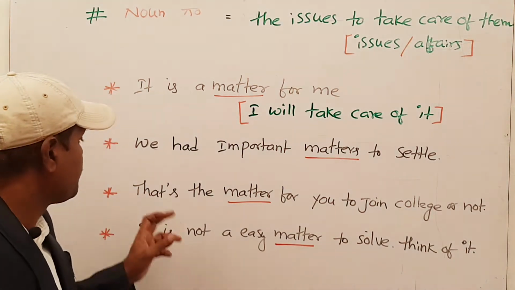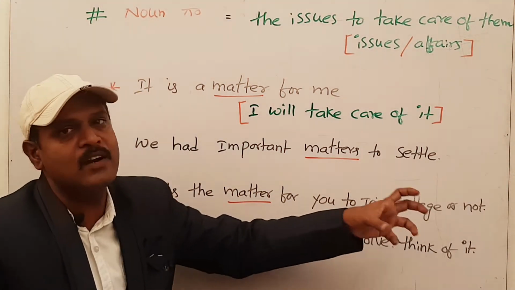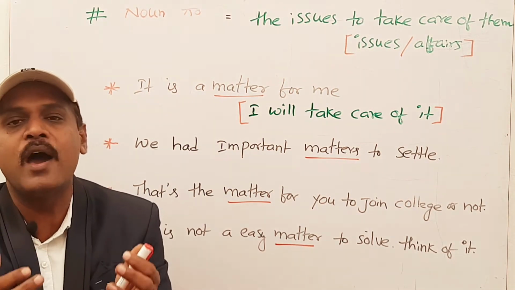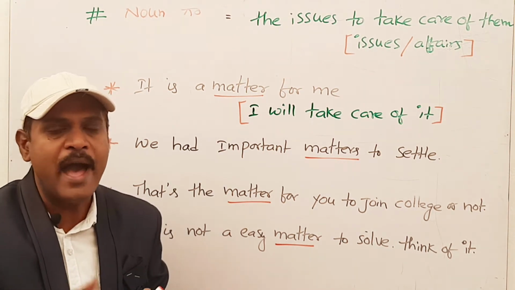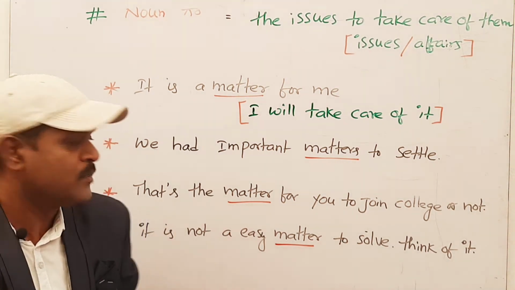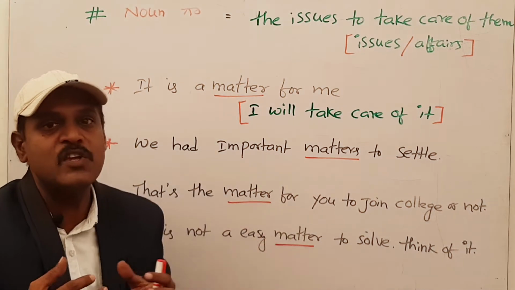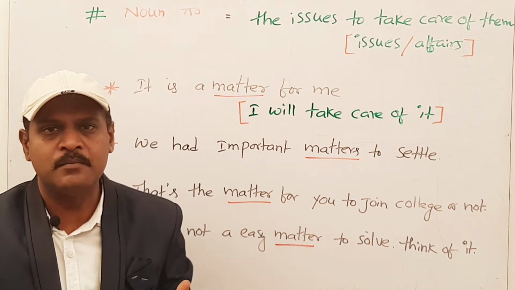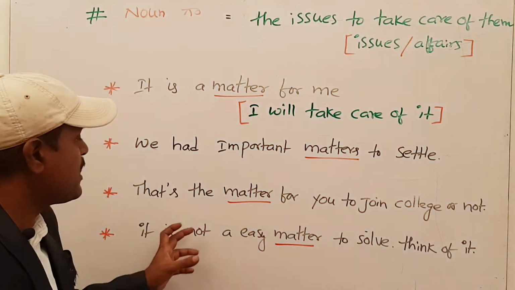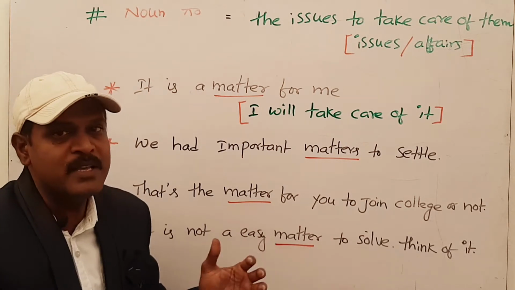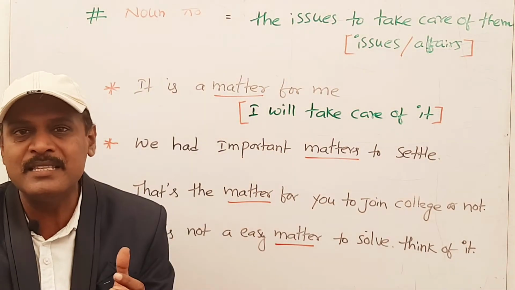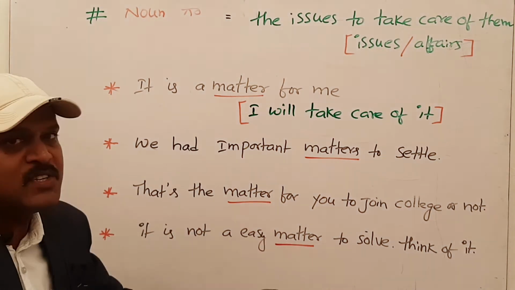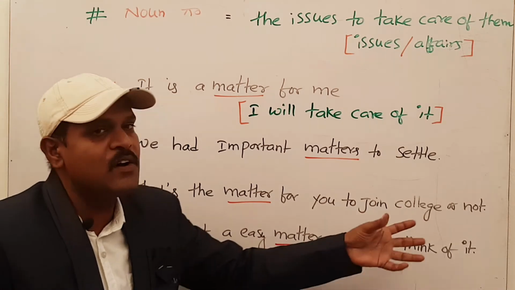The next one is, it is a matter for you to join college or not. That means it is up to you. That is your choice to join or not in that college. So I don't involve in that. So that is the matter for you. That is the issue for you to join a college. Why? Because you need to go to college, but not me. Next one. It's not an easy matter to solve. That means it is a little bit complicated. It's not easy like you think. It is a little bit complicated matter, and matter means issue, affair. Okay? So think of it.